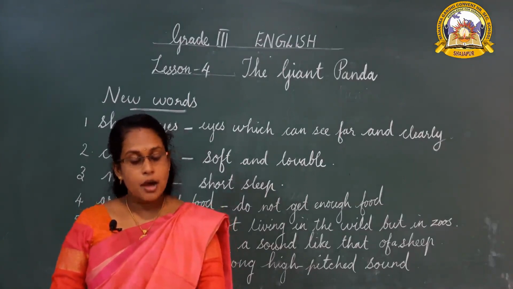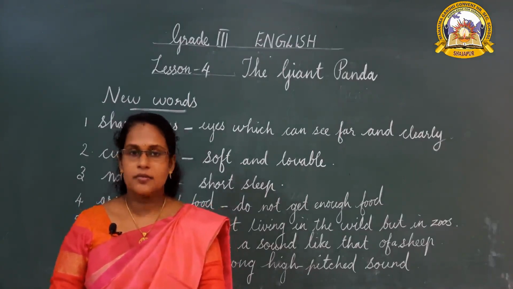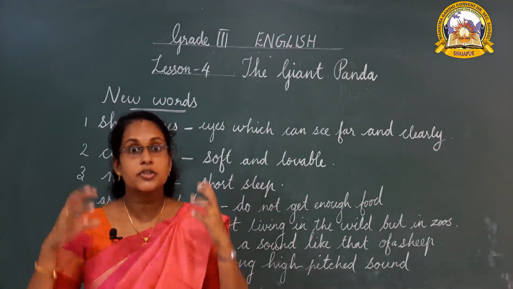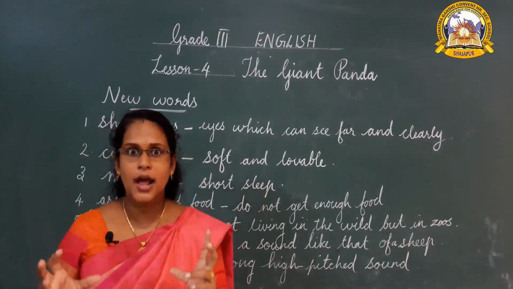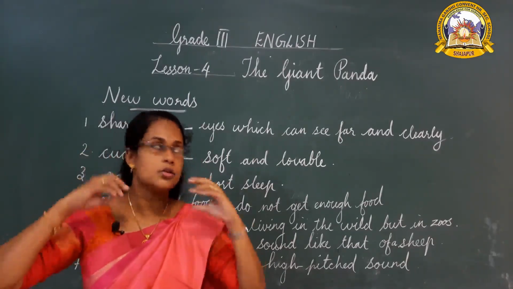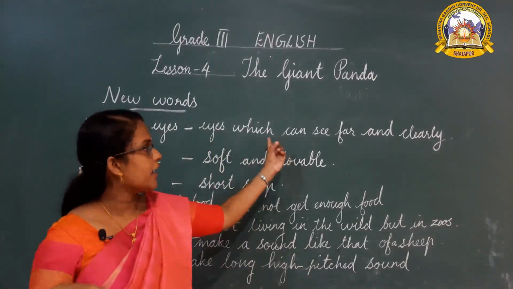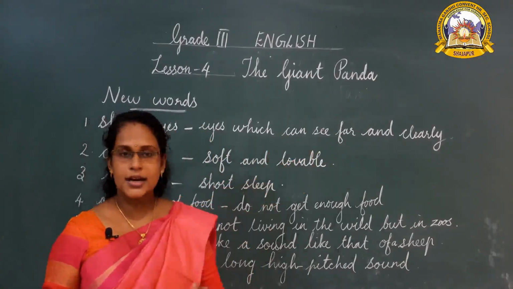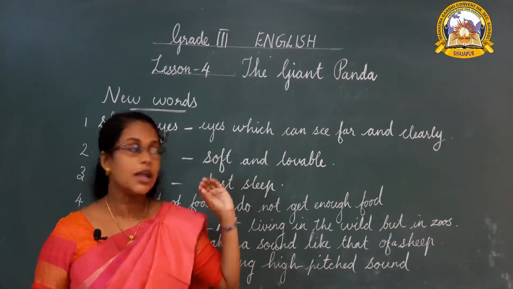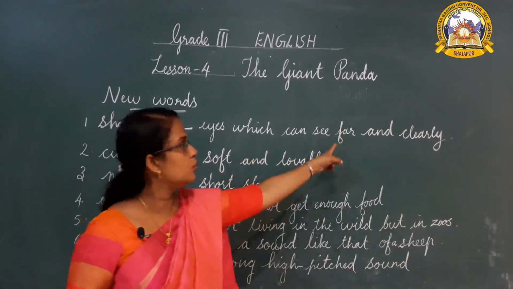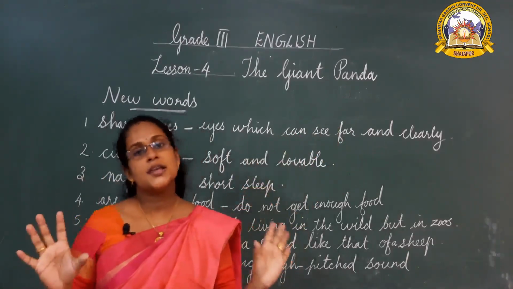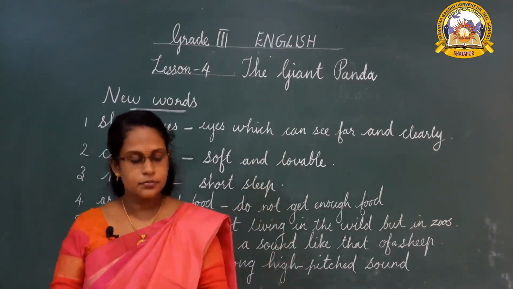Pandas have sharp eyes and can see very well. The pandas have sharp eyes. What is meant by sharp eyes? बहुत दूर. Sharp eyes means eyes with which you can see far and clearly. Eyes with which you can see far and clearly. दूर से सबसे अच्छा से देख सकते.